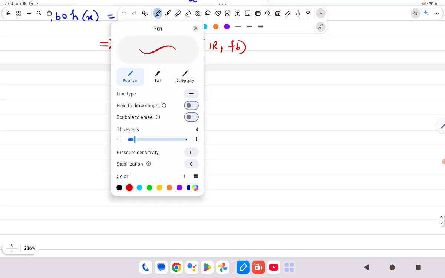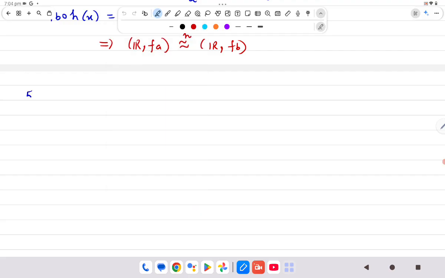Now we'll have a look at the last example, which is somewhat important in intuitional sense. So we have one a tent map, and the other one a logistic map.